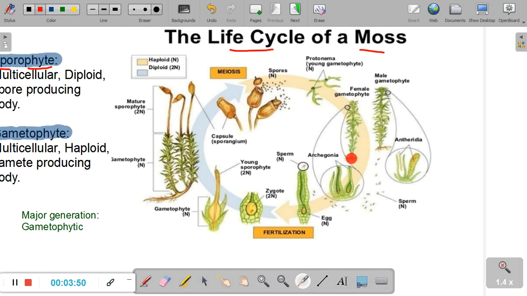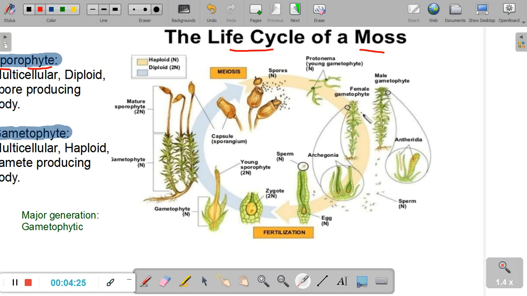Now, we have a female gametophyte, which means the plant body that produces the female gametes, and the male gametophyte, which produces the sperms. There's a structure called antheridia present in the male gametophyte, and archegonia, a structure present in the female gametophyte. The antheridia produce sperms. These sperms are transferred to the female gametophyte, but where on the body? Into the archegonia. And what transfers these sperms? They are transported by means of water, and that is why they are very much dependent on rain or the presence of water or moisture for their propagation.